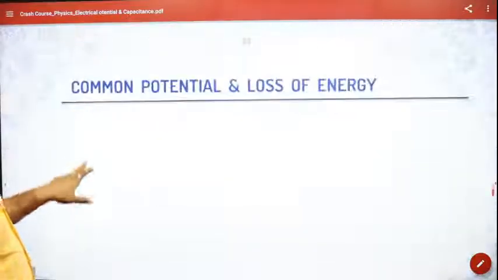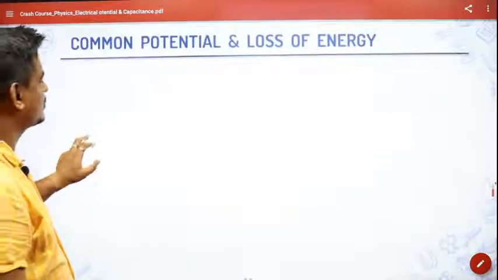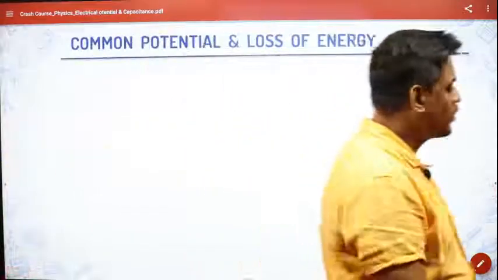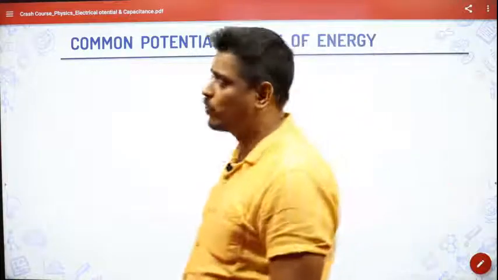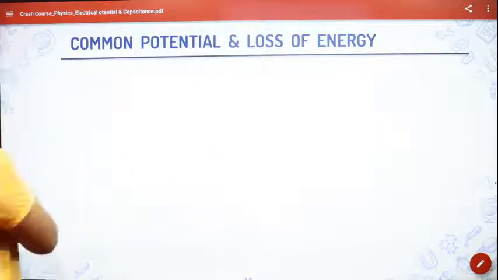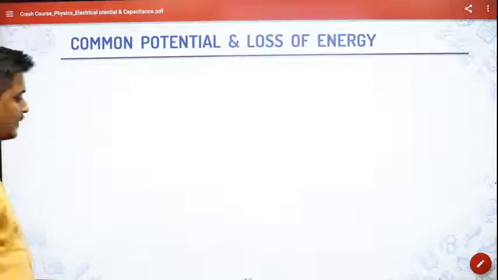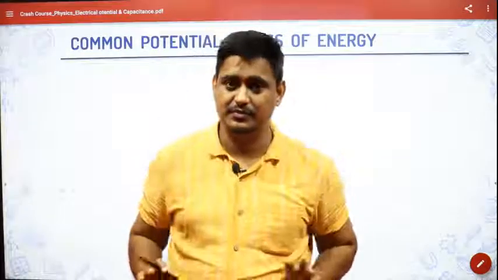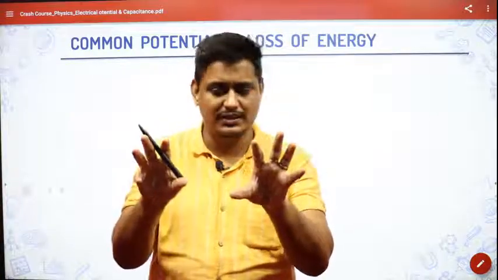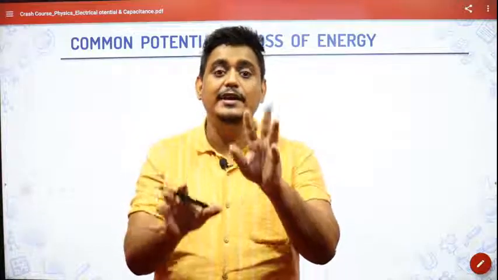Next, we're reaching the last topics. So we have come to the concept of common potential and loss of energy. So redistribution of charges, I will say. When two capacitors are connected and they have different charge or different potentials, what happens? There will be redistribution of charge.